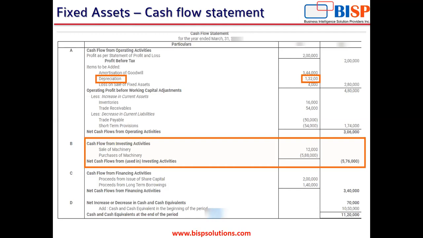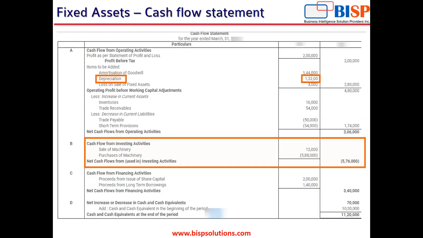So depreciation or any writing off of an asset affects the income statement, but not the liquidity, and hence it is added back to your profit or loss as per the income statement for the current period.